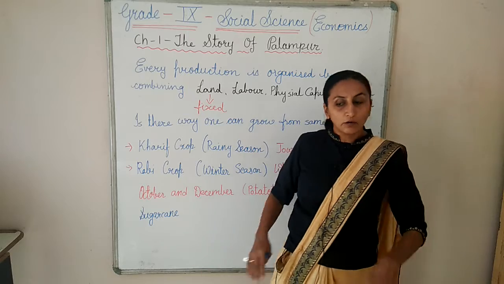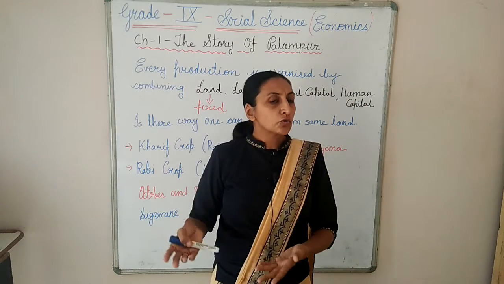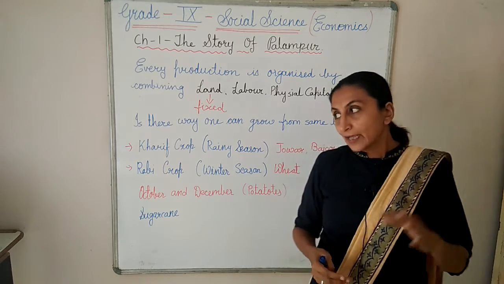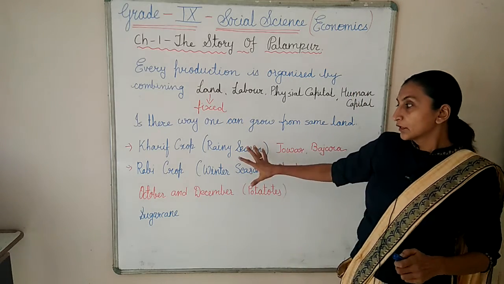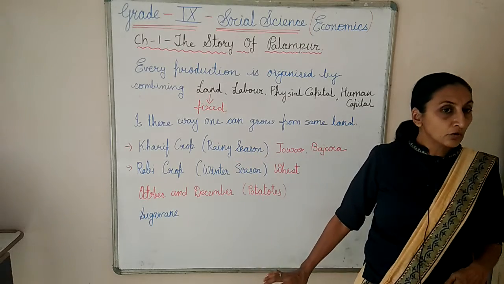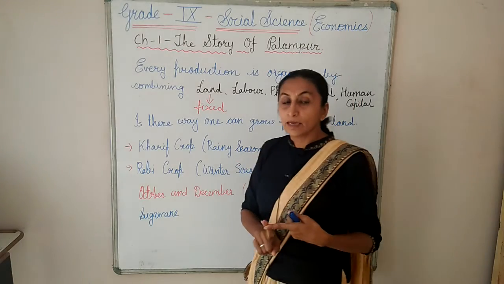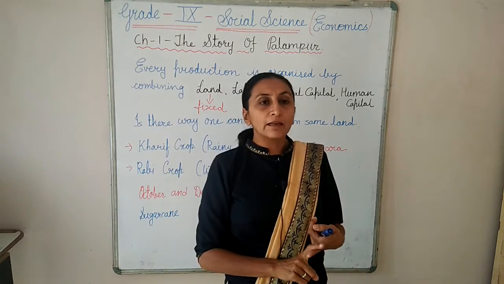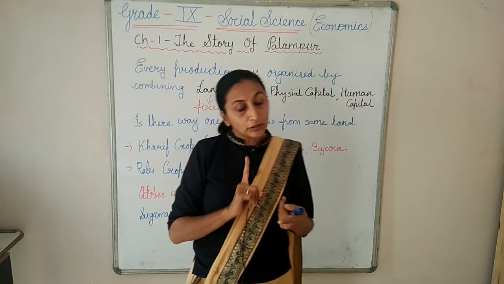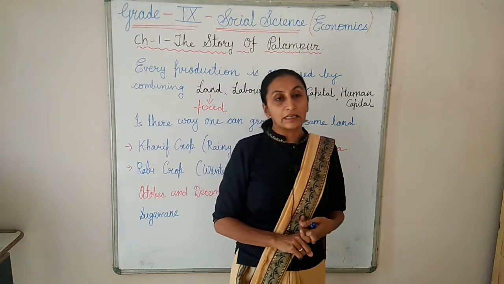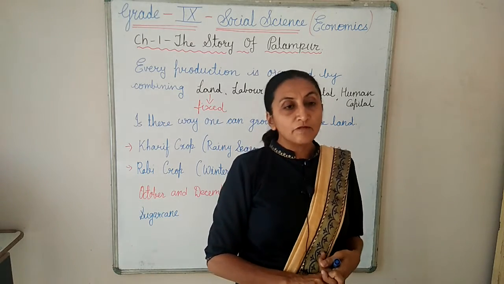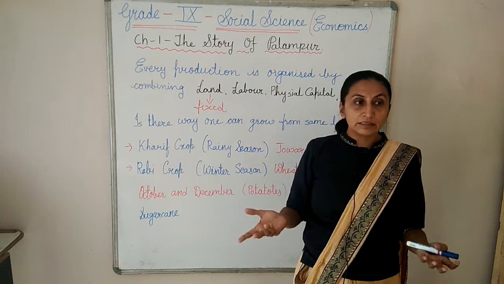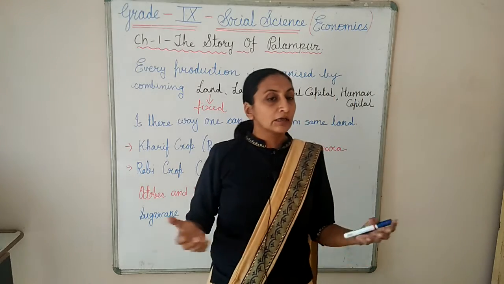From sugarcane they either send raw sugarcane or make jaggery, and they send it to other villages. So like that in Palampur they can do two crops in a year. Why? Because in Palampur the irrigation facility is available and electricity is proper. Otherwise, in India only 40% of villages have proper irrigation and electricity. Mostly the farmers depend on rain in the rainy season for production. So in other seasons they can't take any other product in the farm.